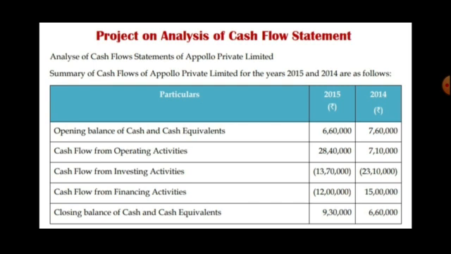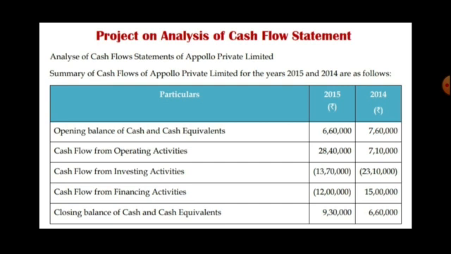So it is not always that throughout the year all three activities are taken and there is a cash flow of all three activities, but for sure the operating activities will happen. Here in this particular project, the example, the cash flow which we have taken for the assessment year 2014 and 15, they have used all three activities, and because of that there's a drastic change in opening and closing balance.